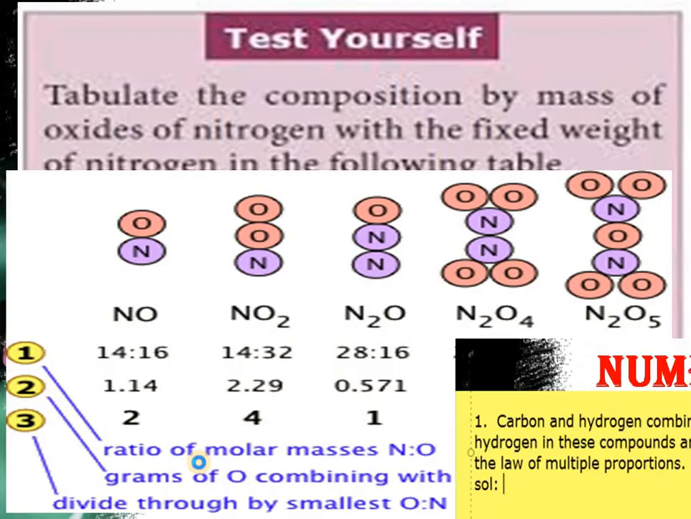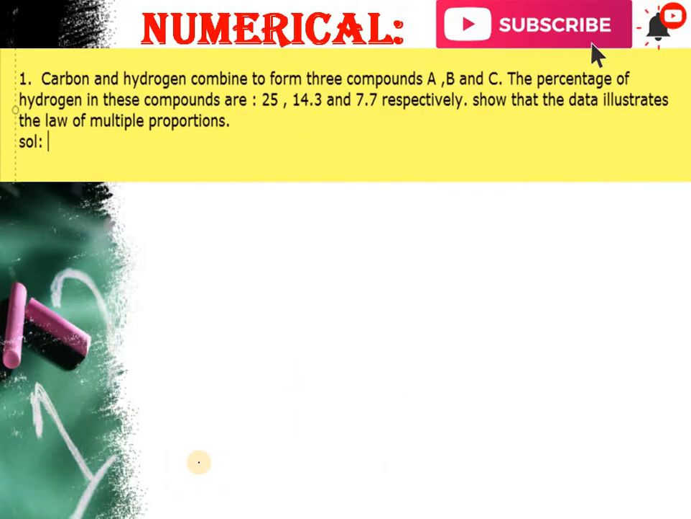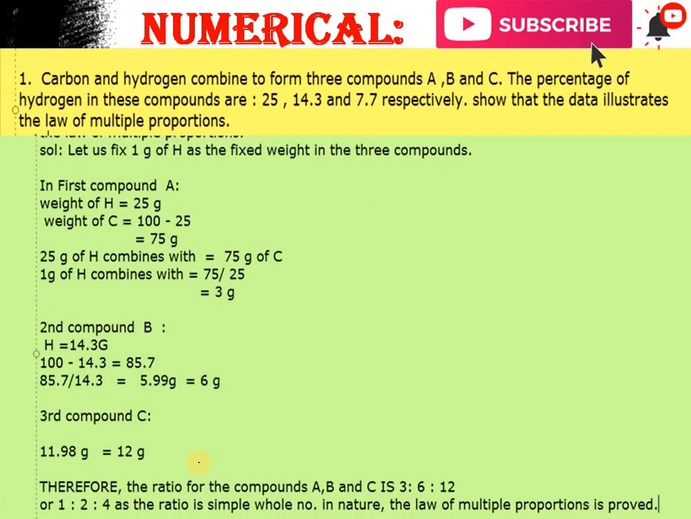Try to do this. So the numerical is that carbon and hydrogen combine to form three compounds A, B and C, and the percentage of hydrogen in these compounds is 25, 14.3 and 7.7 respectively. Show that this data illustrates the law of multiple proportion. So what we will do, we have to fix one thing. We fix hydrogen because hydrogen has the smaller weight between carbon and hydrogen, so we fix hydrogen.